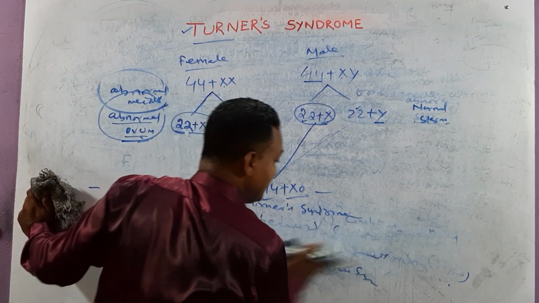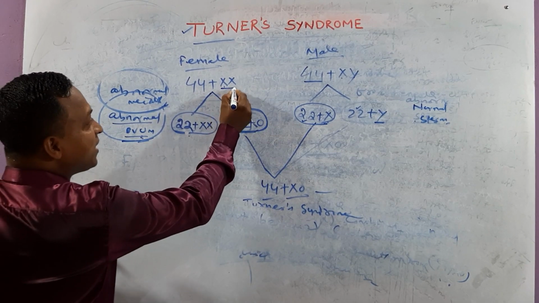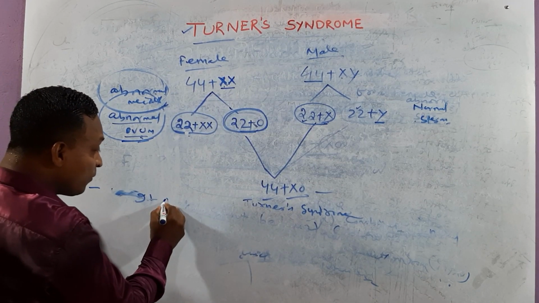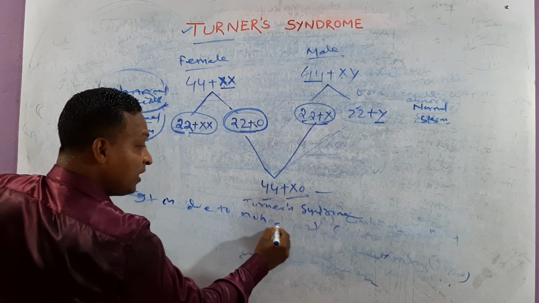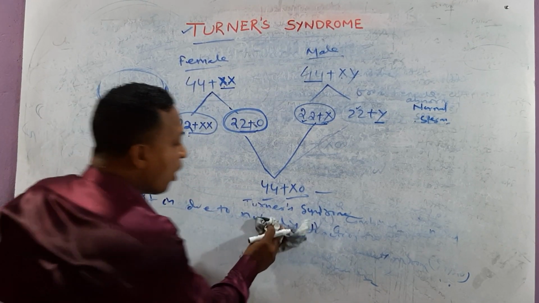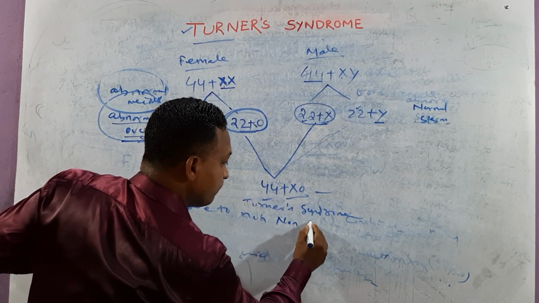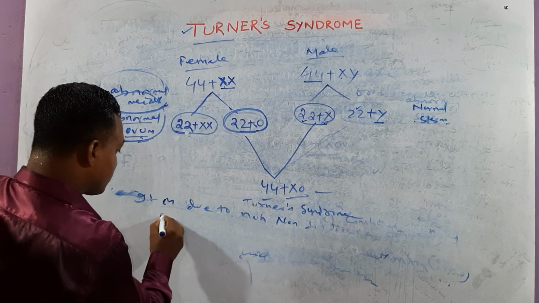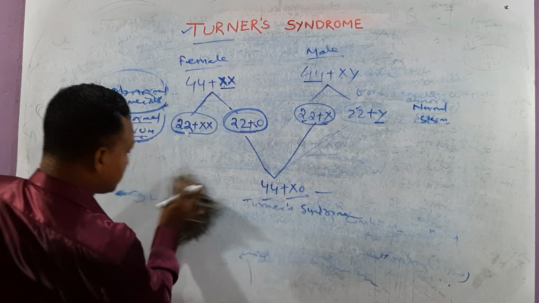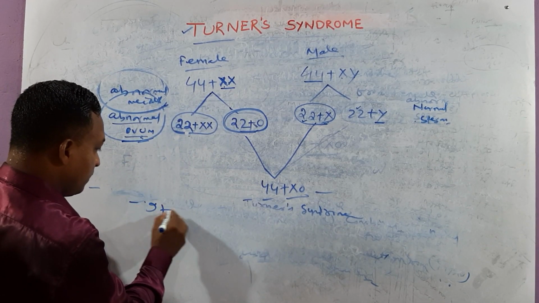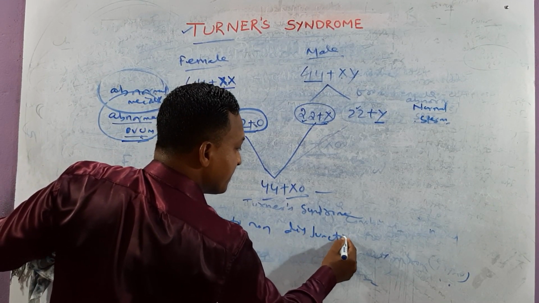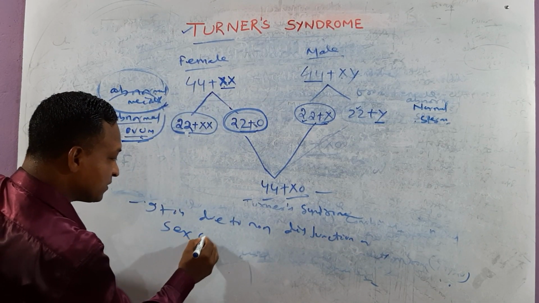Next point. It is due to non-disjunction. This X chromosome is unable to separate from this. It is due to non-disjunction of sex chromosomes. Which chromosomes? Non-disjunction of sex chromosomes.